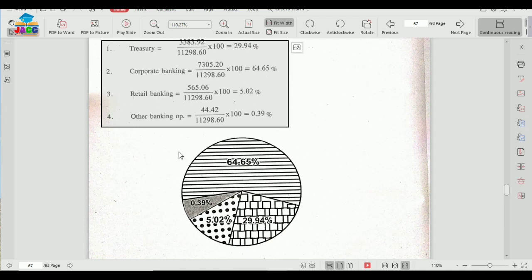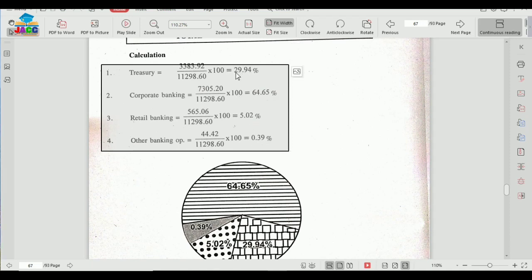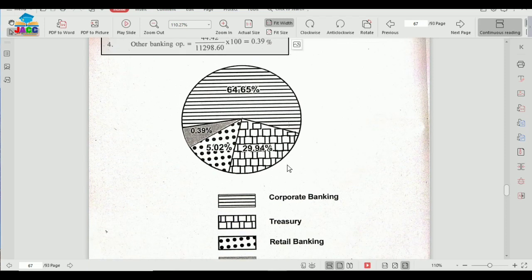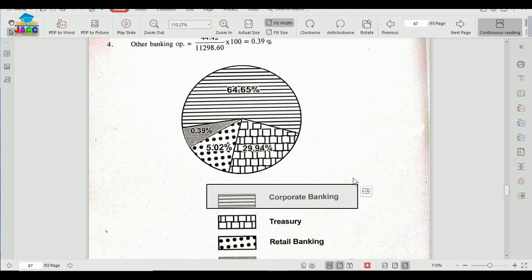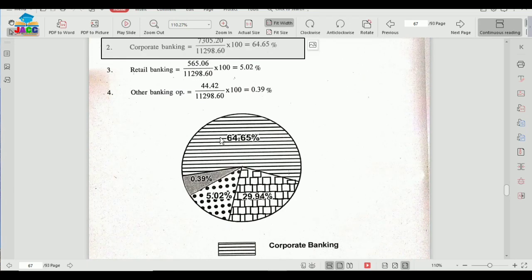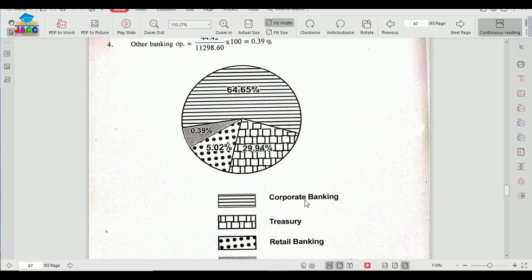So under the pie chart, we have to show 29.94% and 64.65%, and so on. The total of all the percentages will be 100. So a little glossary is also required. What is glossary? Glossary says that this pattern is for corporate banking. You can see corporate banking was having 64.65%, and this pattern I have taken for corporate banking.